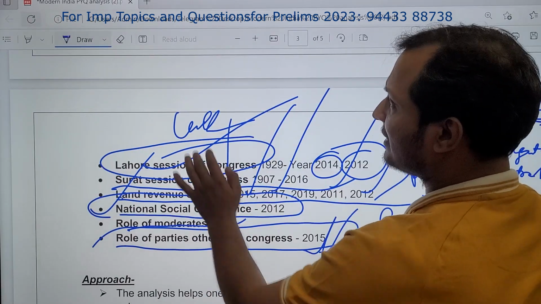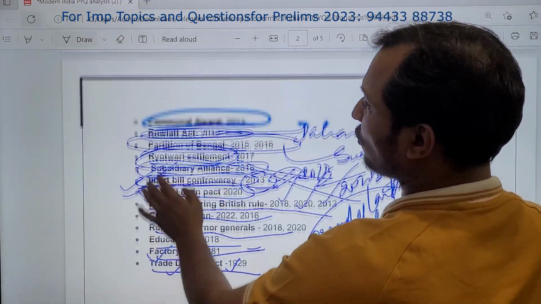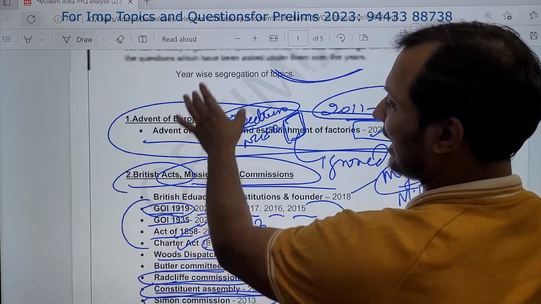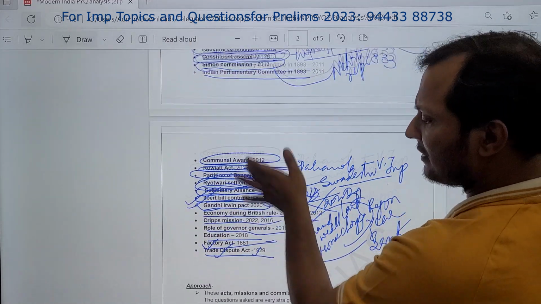As far as the British section is concerned, economic impact, land revenue, drain of wealth. This is the theme which is important this year.